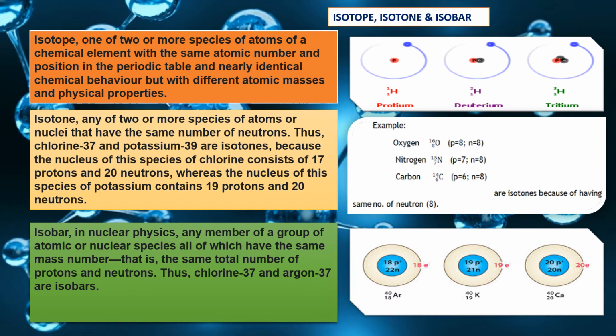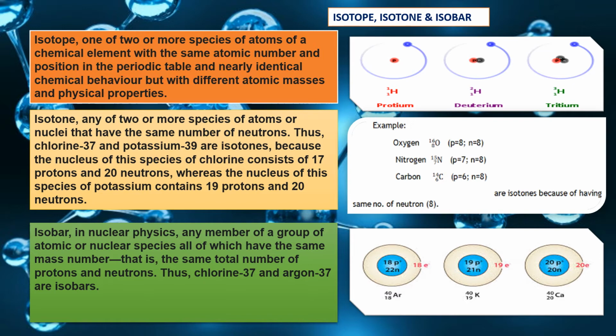Now the next one is isotone. Isotone: any of two or more species of atoms or nuclei that have the same number of neutrons. Thus chlorine 37 and potassium 39 are isotones because the nucleus of this species of chlorine consists of 17 protons and 20 neutrons, whereas the nucleus of this species of potassium contains 19 protons and 20 neutrons. So you can say atoms having the same number of neutrons but a different number of protons are isotones.